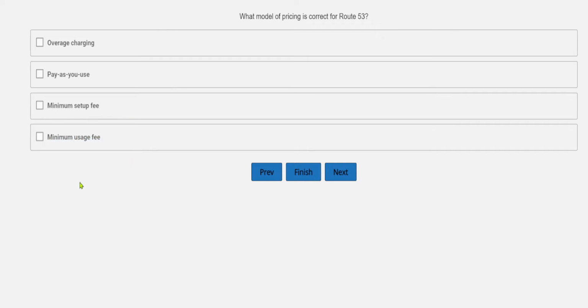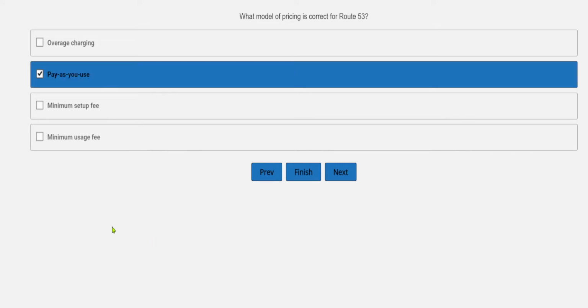So as we all know, in AWS, we majorly see the pricing in terms of pay as you go or pay as you use. So this is the correct option over here, and the rest seem to be wrong options. Okay, so you can eliminate other options.